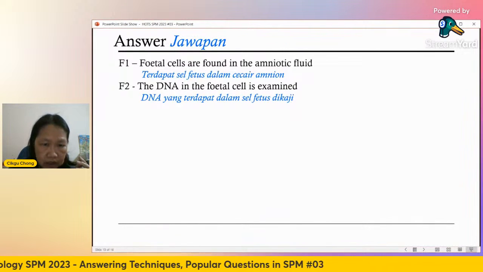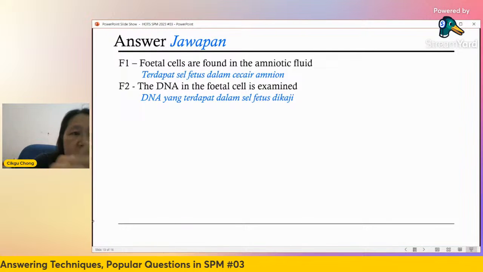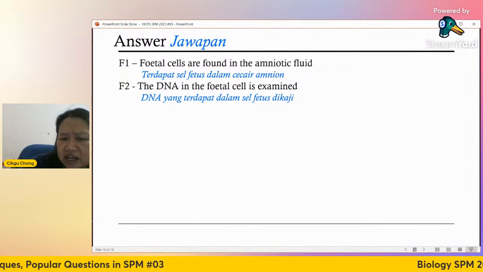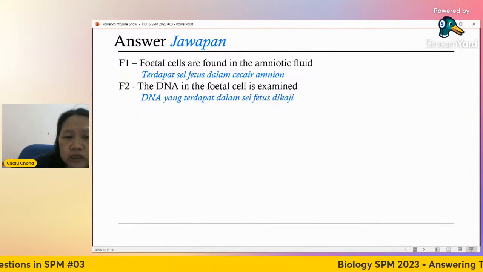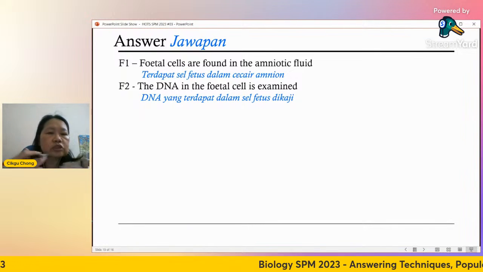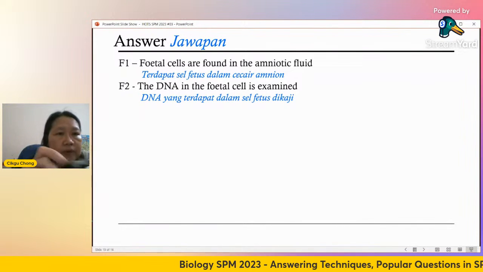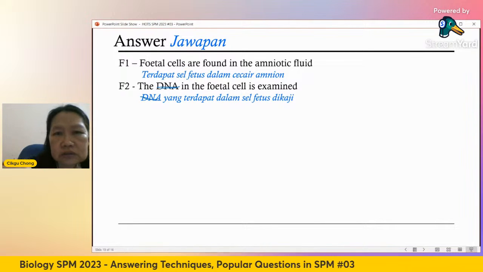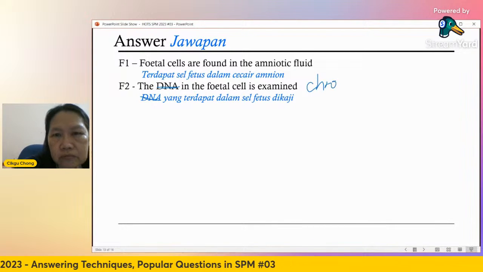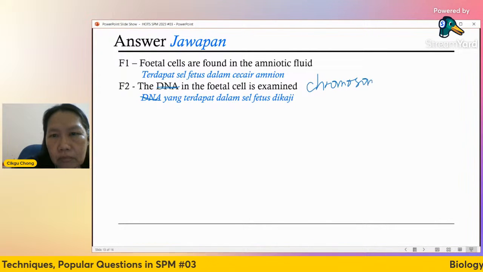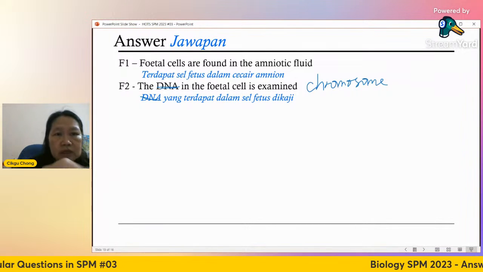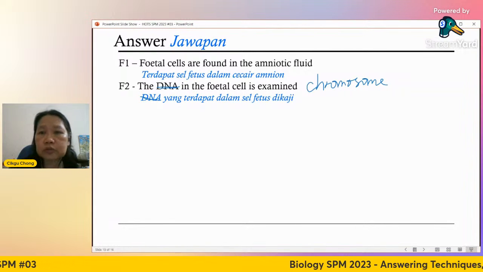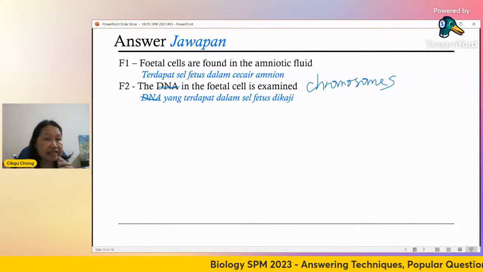Okay, maybe I'll change it. Sorry, this is a mistake here. You cannot see the DNA. DNA is too microscopic, too small. All right, you don't see DNA, you see the chromosomes. The chromosomes in the fetal cell are examined.